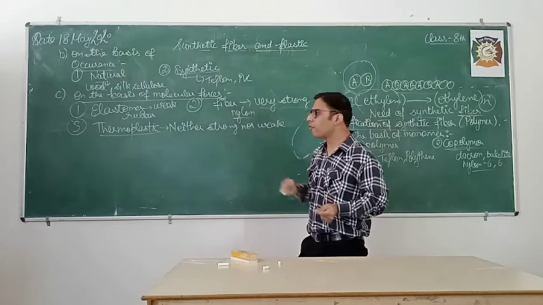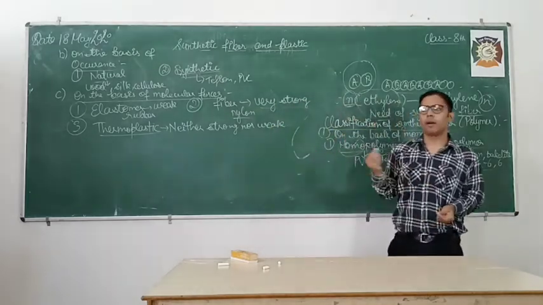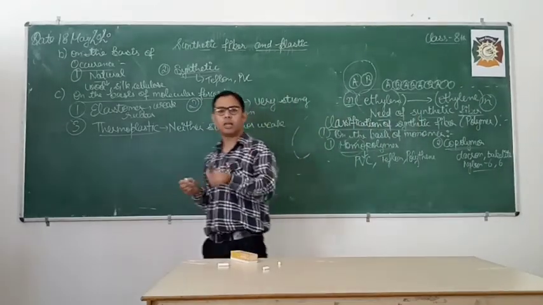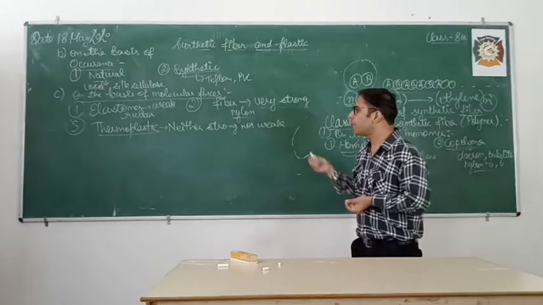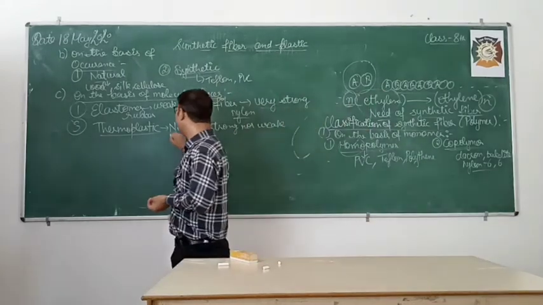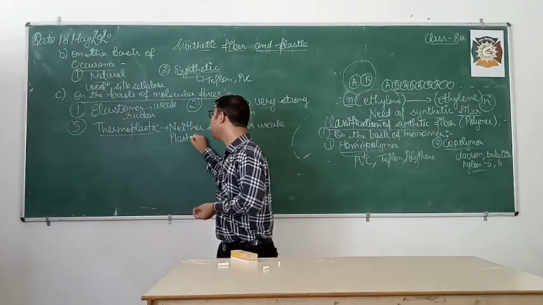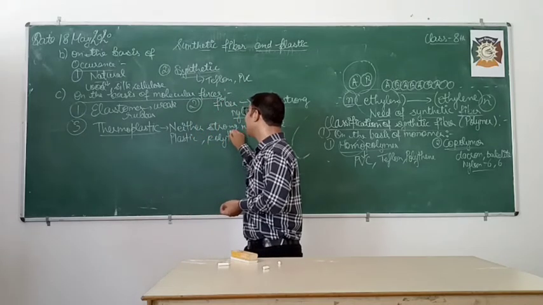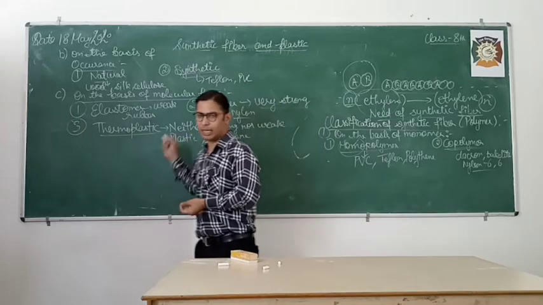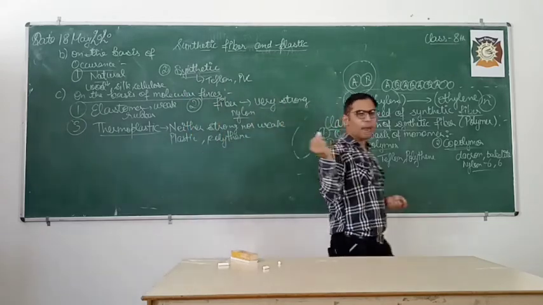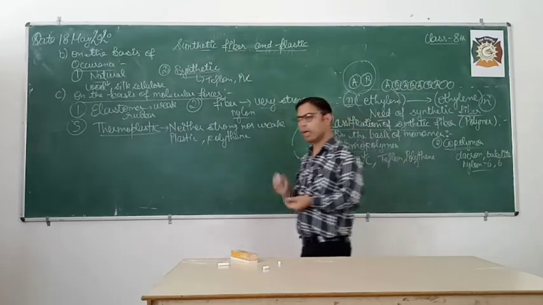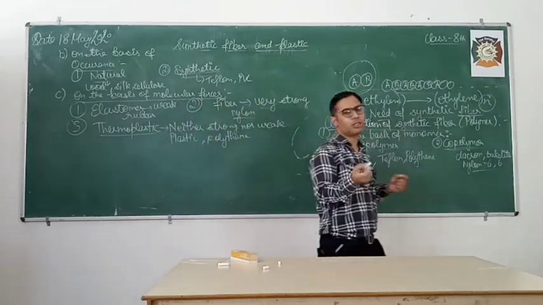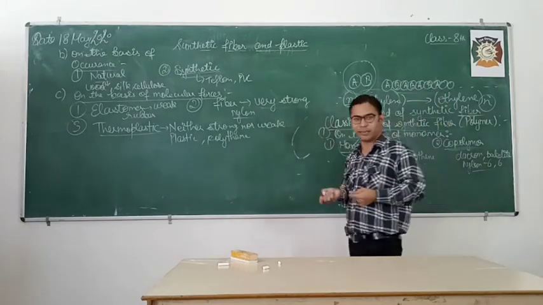The force present between them is neither weak nor strong. Examples of thermoplastic are plastic and polythene. In this type of plastic, when you heat them up, you can change their shape, and on reheating, you can change the shape of these thermoplastics easily.